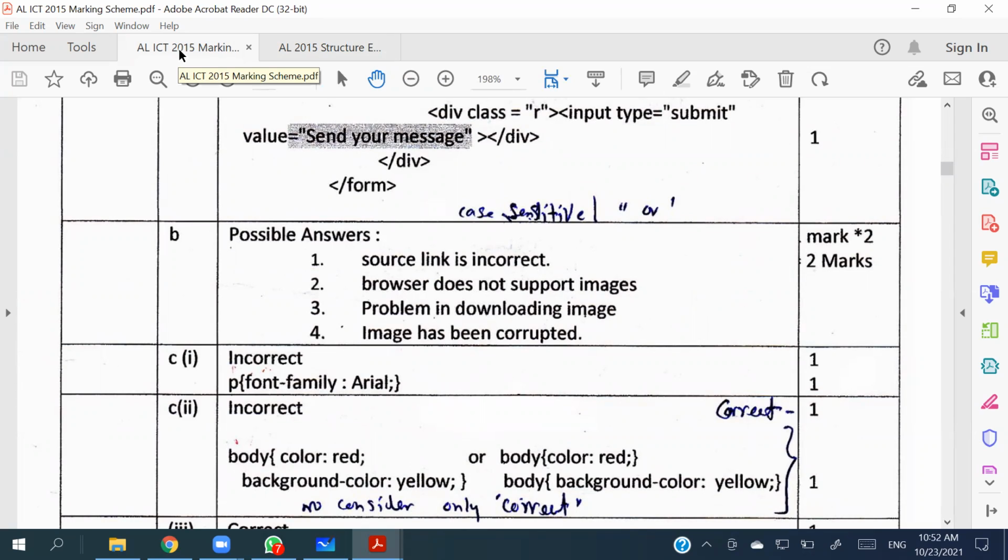Saying the name is wrong is not a syntactic error, children. Right? What we have to take as a syntax error is if double quotes are not put, or if the equal mark is not used, right? Next, if the tag name is not defined properly, those are going to be the incorrect syntax for the HTML. Right? Define location is wrong. Yeah, you can take that as the answer.